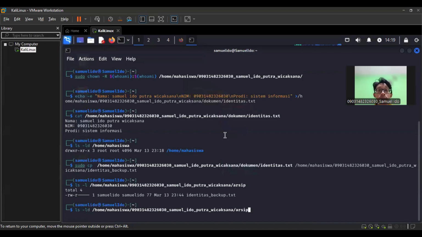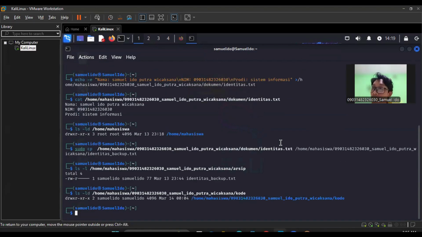C. Move the identity.txt file to the code directory. Make sure the code directory exists before moving files. Also make sure that the code directory already exists. Use the following command to check it. Move the identity.txt to the code directory. Use the following command. mv command to move or rename files. Home student, the original path. Home student, the destination path.